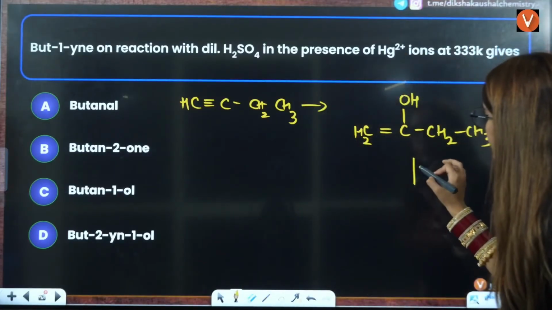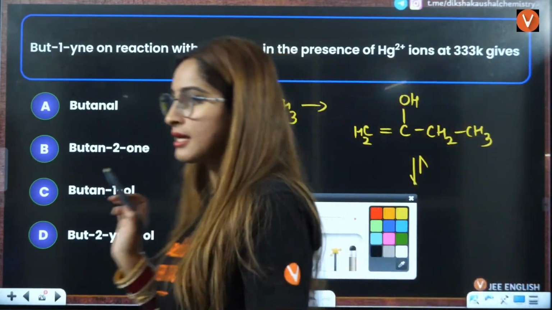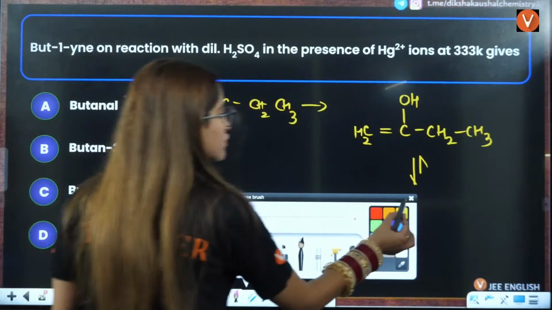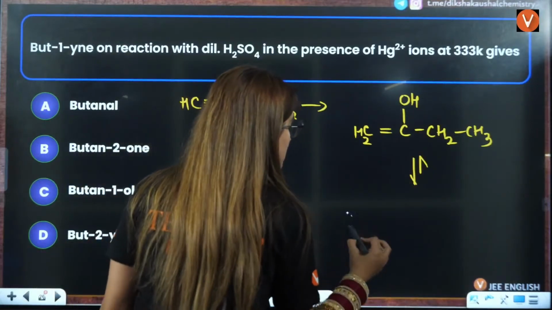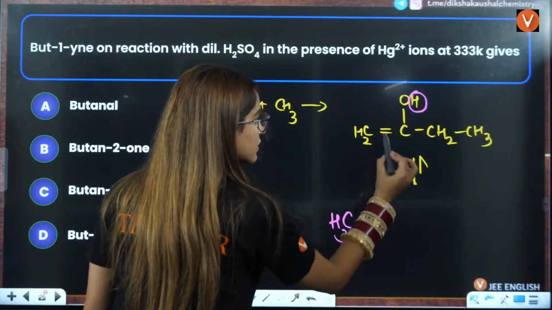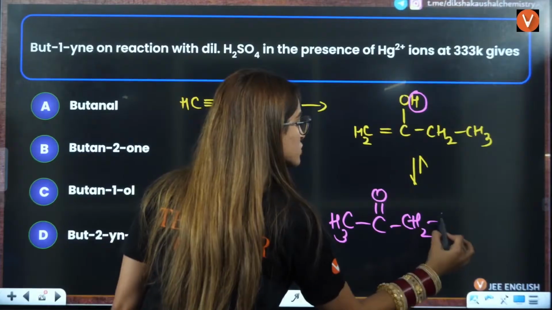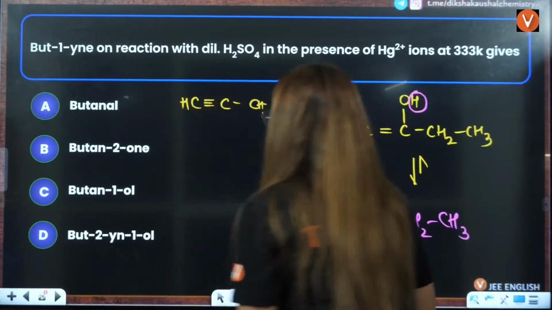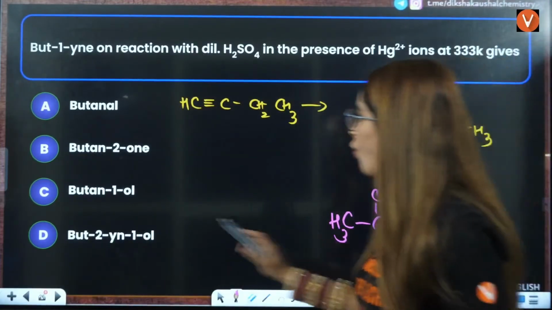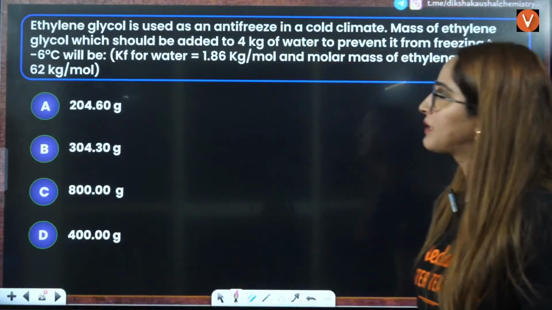After this is the enol form and hence we have to tautomerize this, right? This hydrogen will be shifted here, this double bond will shift here, and this will be double bond O. This is CH2, CH3. That means you will have the formation of butan-2-one. So B is the correct answer, right?